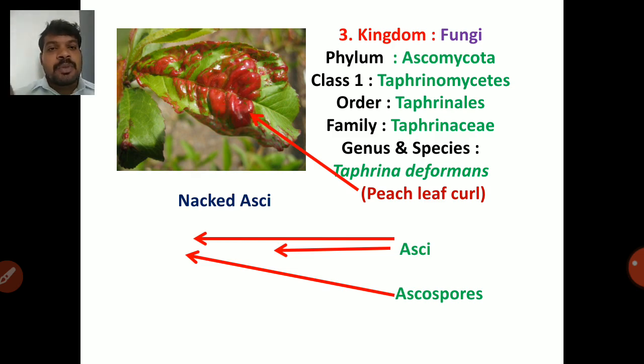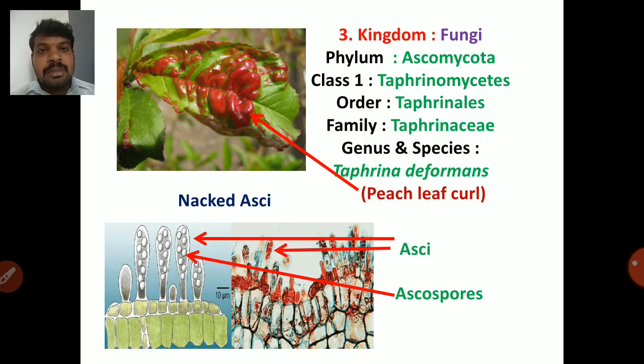Then it will produce naked asci. Naked asci means asci present inside some fruiting bodies, like perithecium, apothecium, cleistothecium. இதெல்லாம் பார்த்தீங்கன்னா fruiting bodies இருக்கும். In the case of naked asci or Taphrina deformans, it will produce asci directly on plant cells.